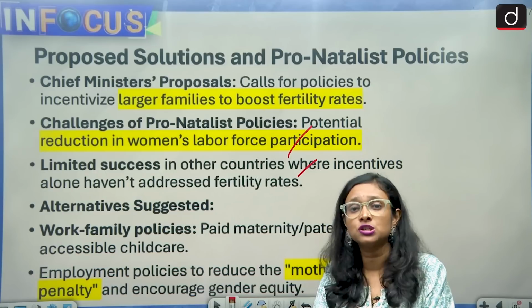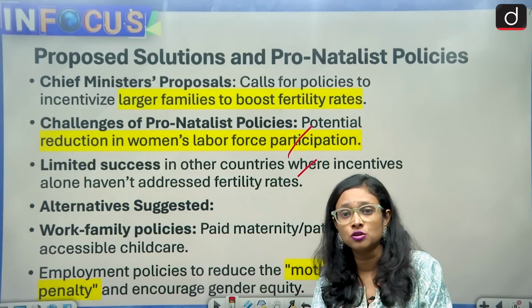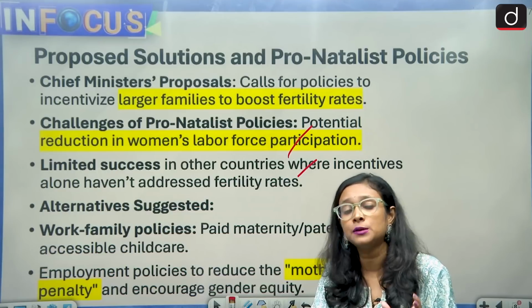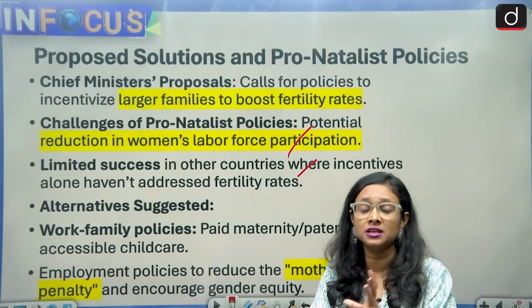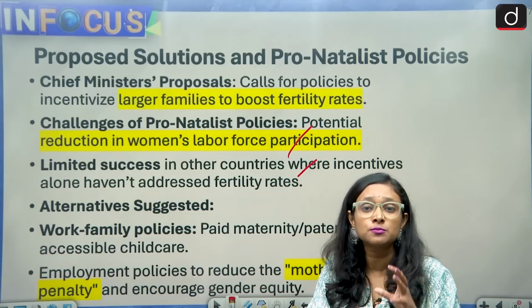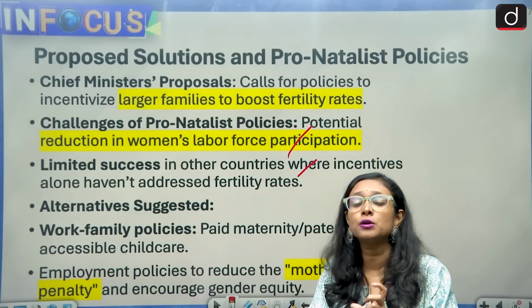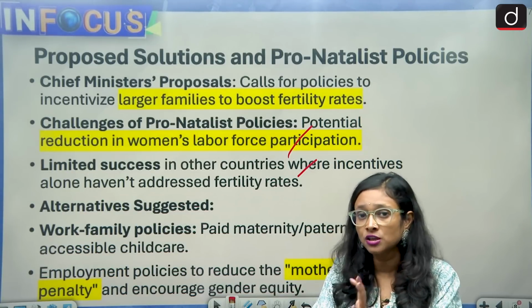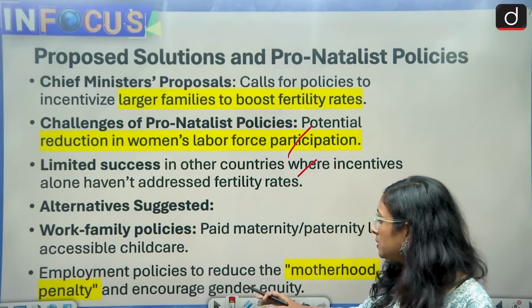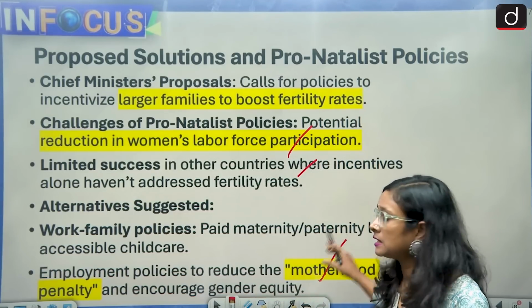So in such a situation, we have to find a solution. There should be paid maternity leave and also paternity leave, so that the responsibility of rearing children does not fall on women alone. It should also be shared by the men and the father of the child. And employment policy to reduce the motherhood penalty.